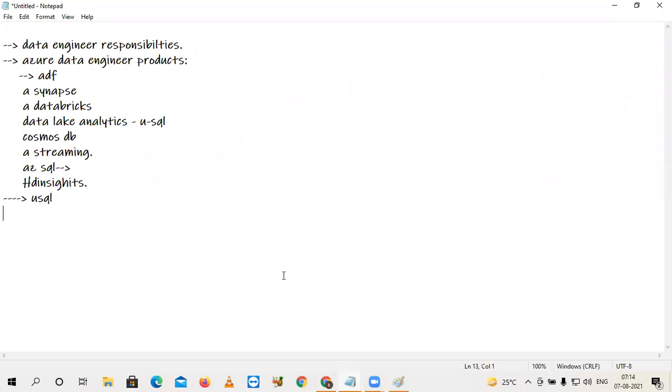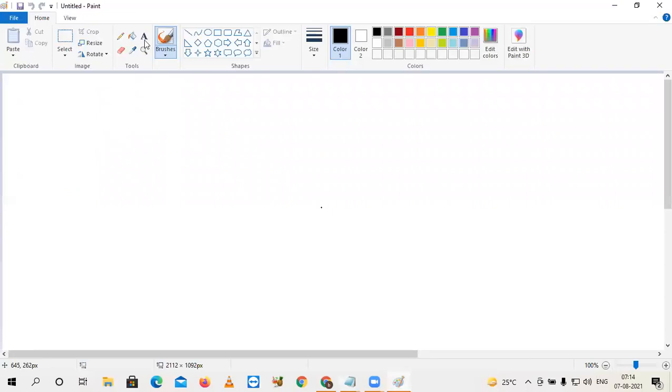Now today, just a briefing of Azure Data Lake: how exactly Azure Data Lake works. What is Azure Data Lake? We will see.